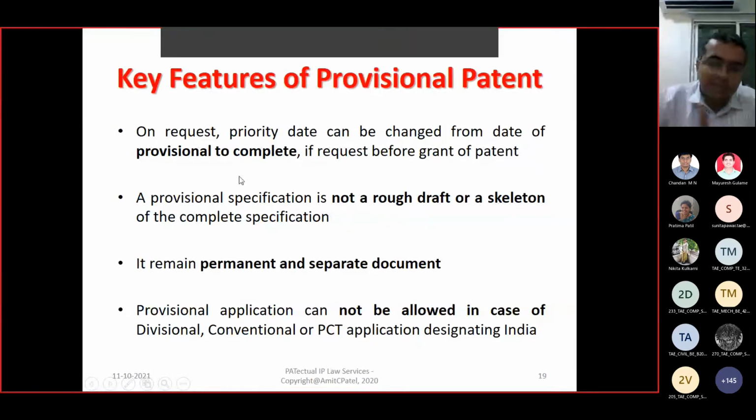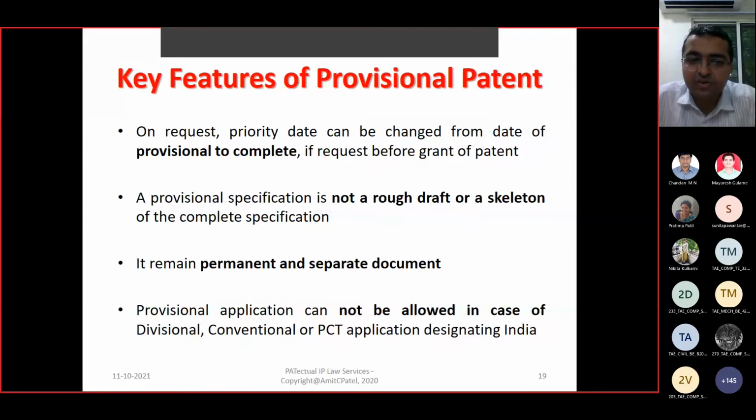Right? So patent has a time period of 20 years, and that 20 years starts from your first filing date. So if you have filed as a provisional, your 20 years time period starts from the same. But if you need to change its date from provisional filing to complete, that can be done before grant of patent.